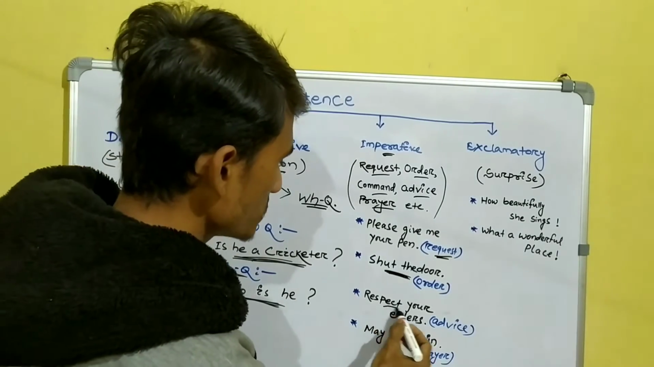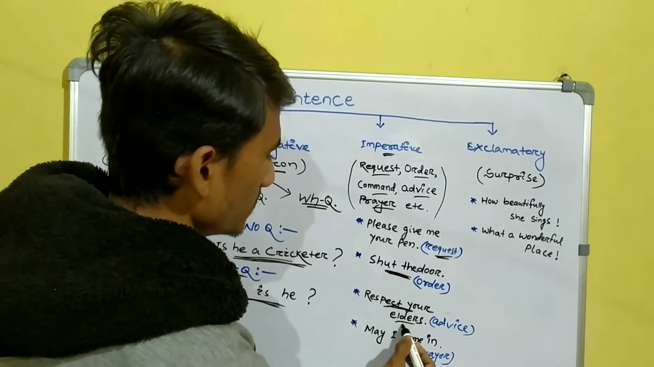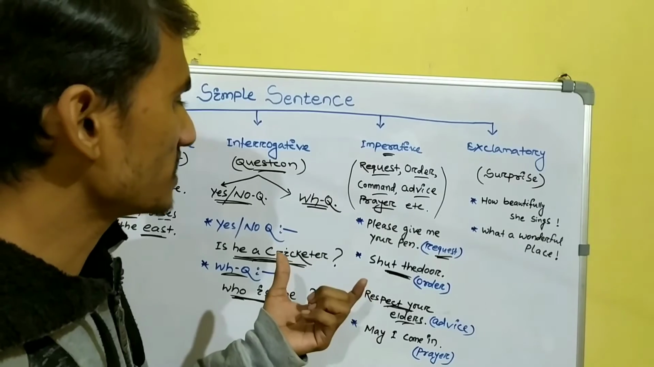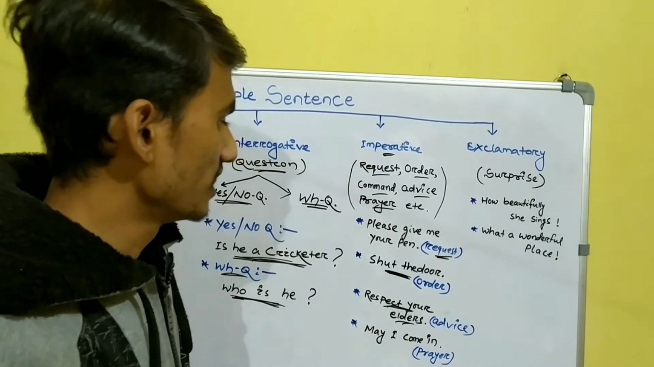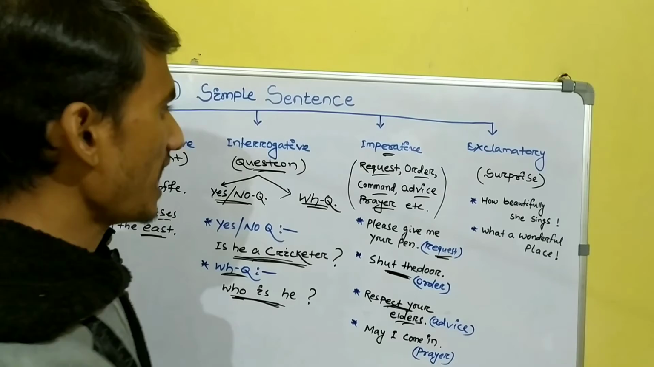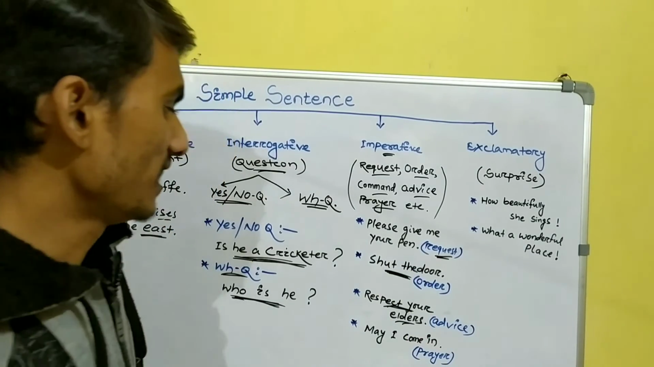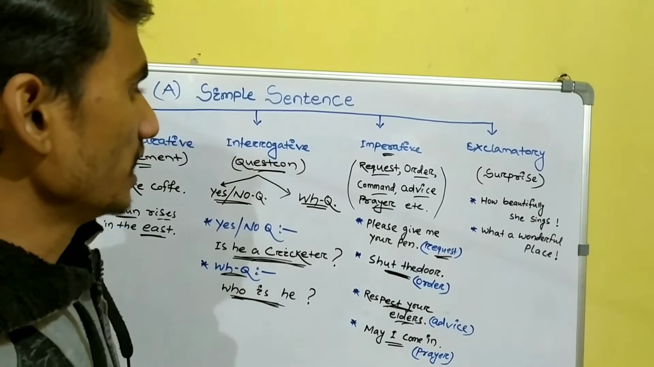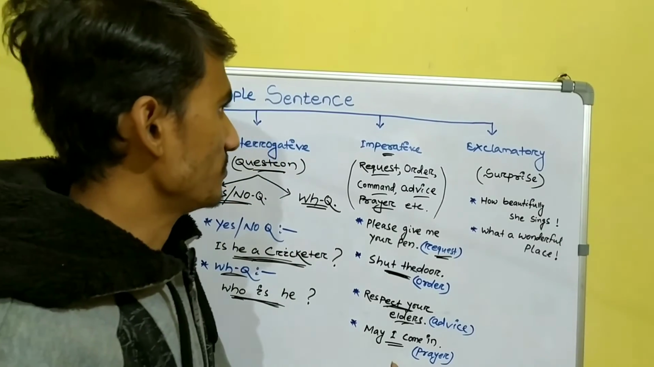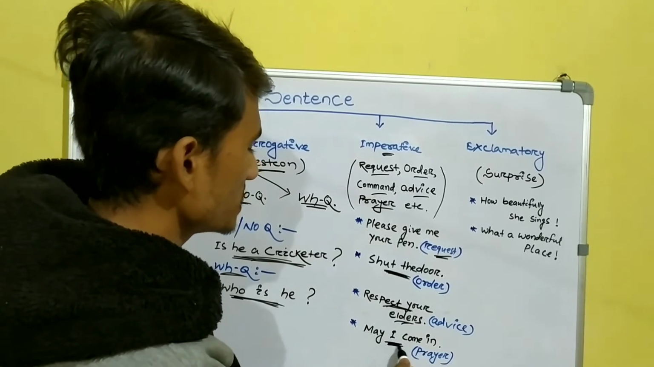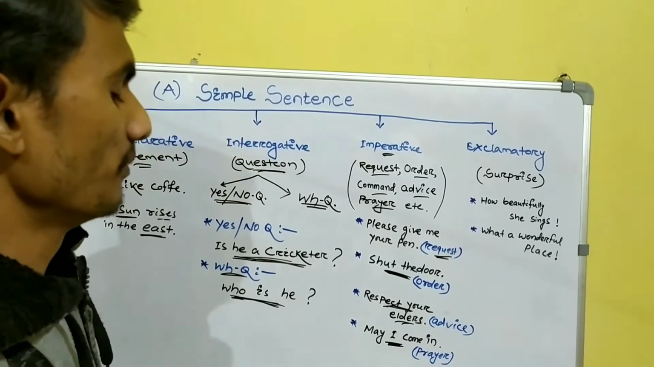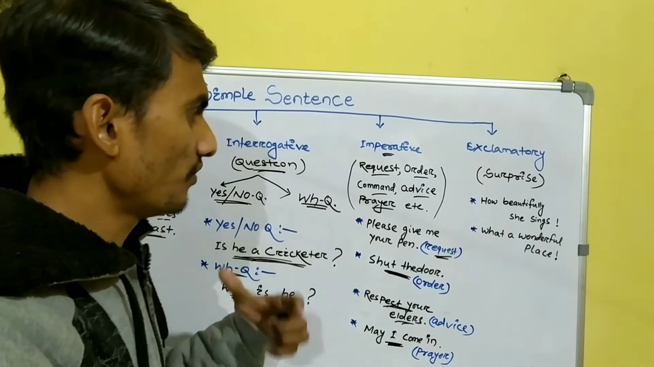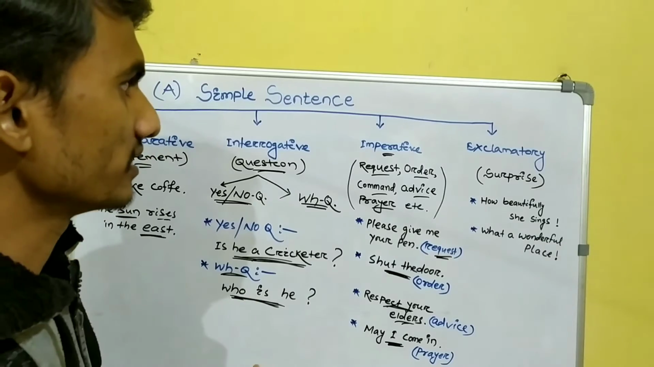And the third example is respect your elders. It is a type of imperative sentence which shows advice. Respect your elders is an advice type imperative sentence. And the fourth example is may I come in, which is a prayer type. This imperative sentence shows a prayer. May I come in? I pray to someone that may I come in.